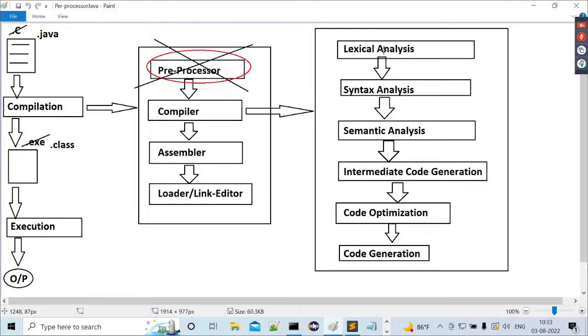So, if we provide comments and their description, then they are available in the Java program up to the .java file. They will not be available in the .class file. Why? Because inside the compilation, the lexical analysis phase is removing the comments and their description. So, the comments and their description are not available to the .class file and up to runtime of our application.